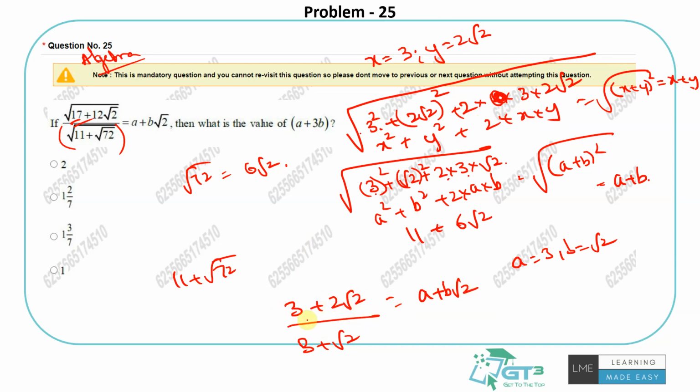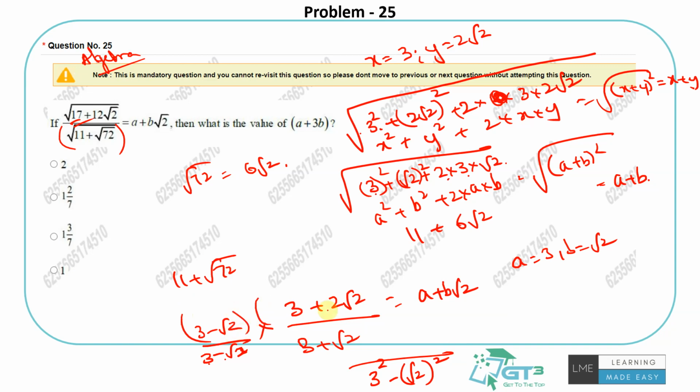Now how do I get rid of the denominator in such a case? You just have to do this. You have to use a plus b into a minus b logic, that is divide and multiply with 3 minus root 2. Right, 3 minus root 2, 3 minus 2, they get cancelled out. So I am just doing it. So 3 minus root 2 into 3 plus root 2 will be a plus b into a minus b, which is a square minus b square.